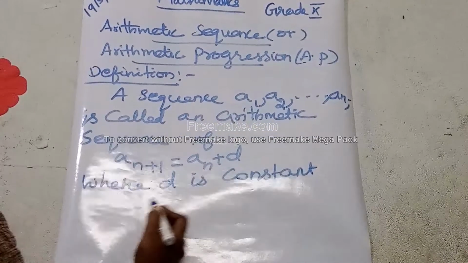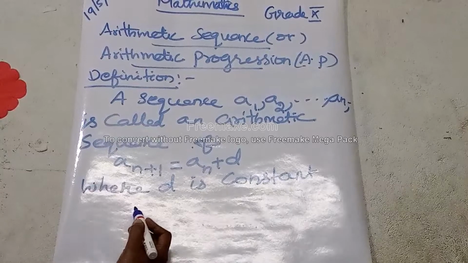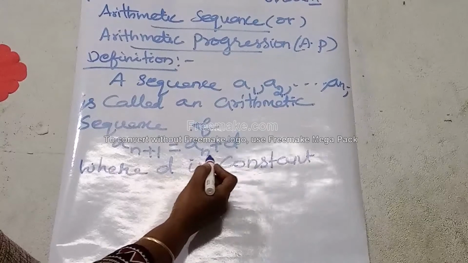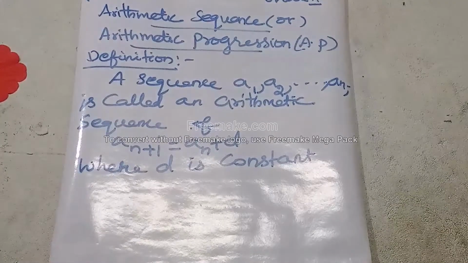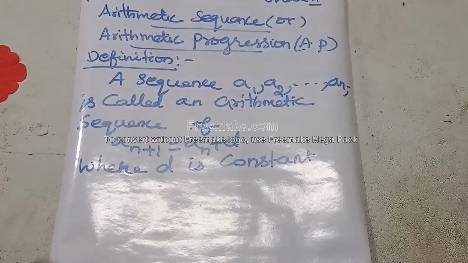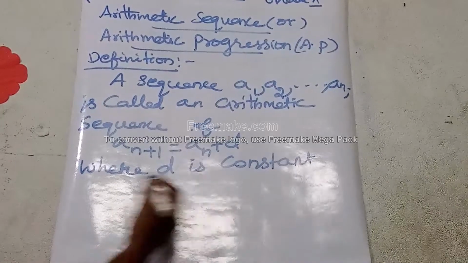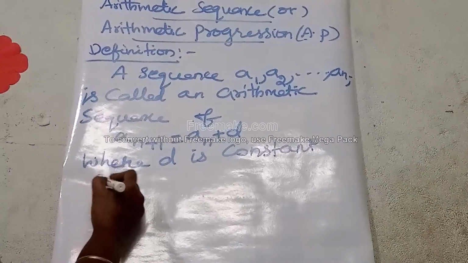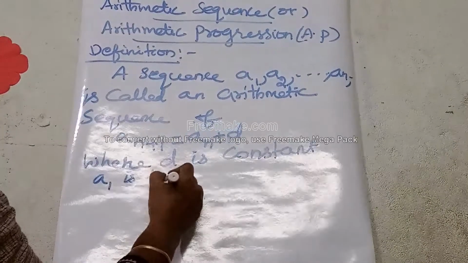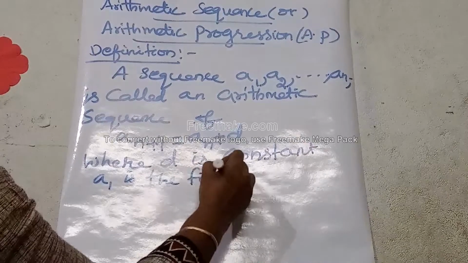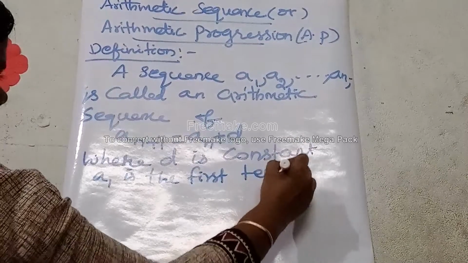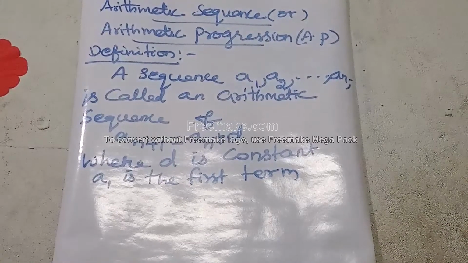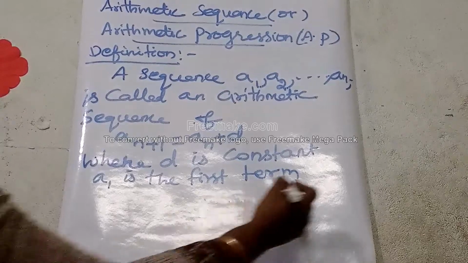What is meant by constant? Fixed value. It won't be changed. And A(n+1) is equal to A(n) plus D. We can say the sequence is an arithmetic sequence where D is the constant. A1 is the first term, A2 is the second term, A3 is the third term, and so on. D is the common difference.